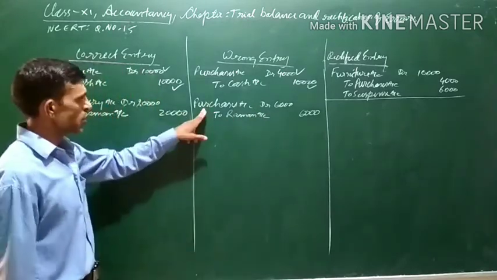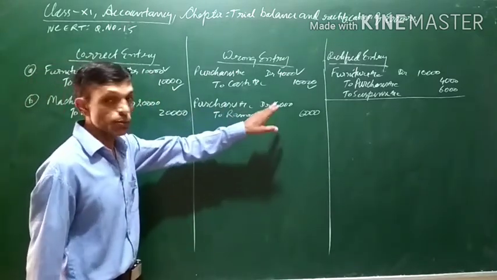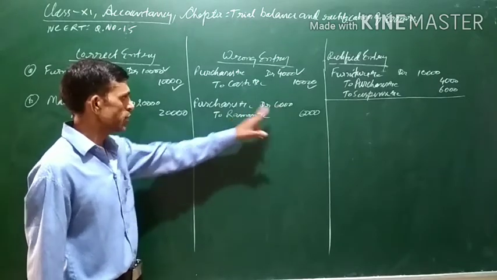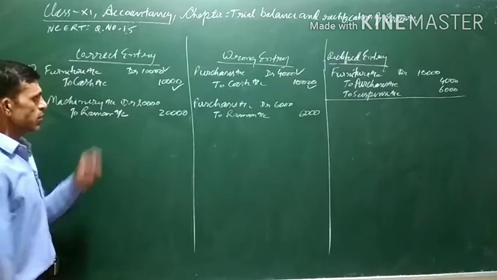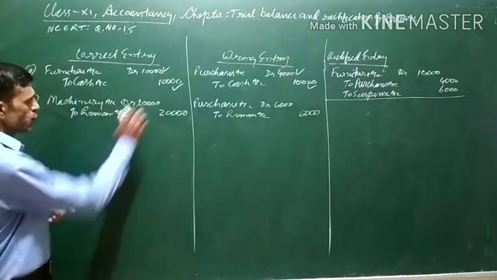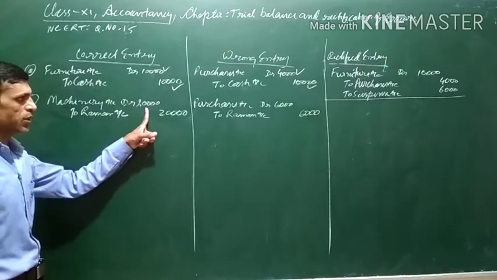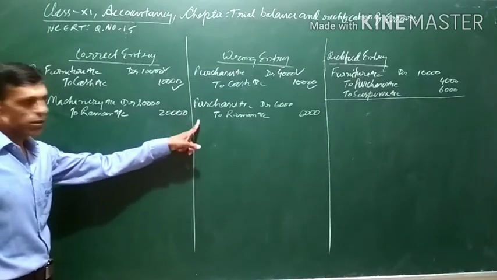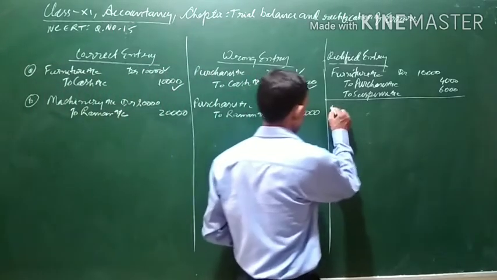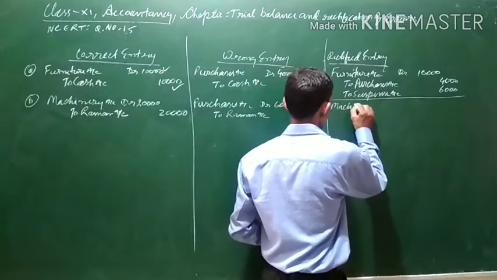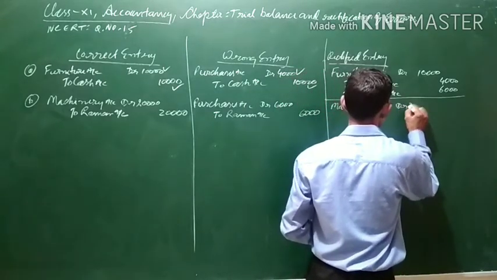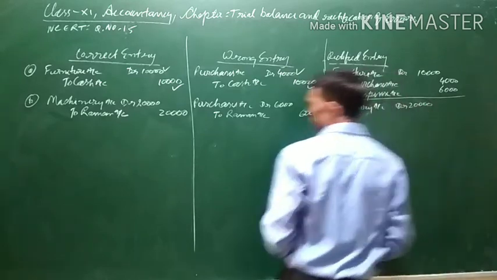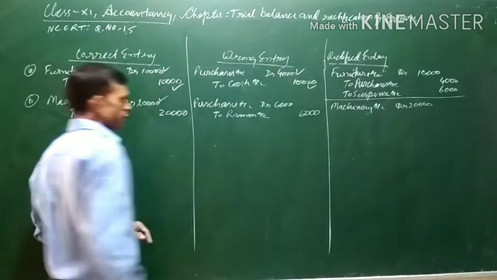If it has been recorded in the purchase book as 6,000, it will be recorded in Raman book also as 6,000. Now you can see the correct entry. Machine account should have been debited with how much? 20,000. But it has not been debited, so we will first of all debit machine account. Machinery account debit 20,000. This entry is over.